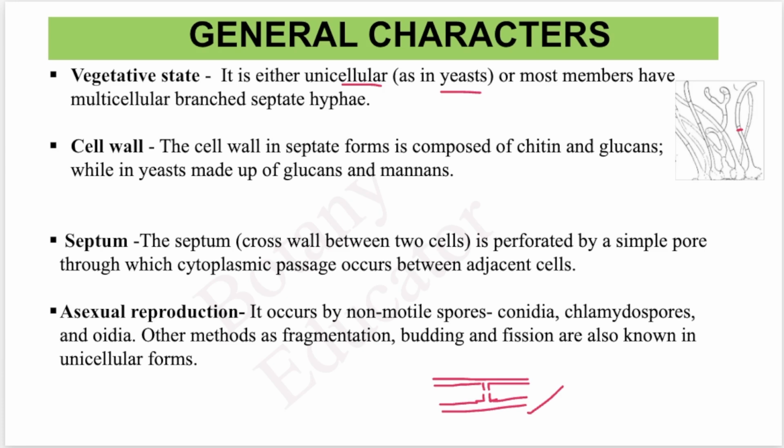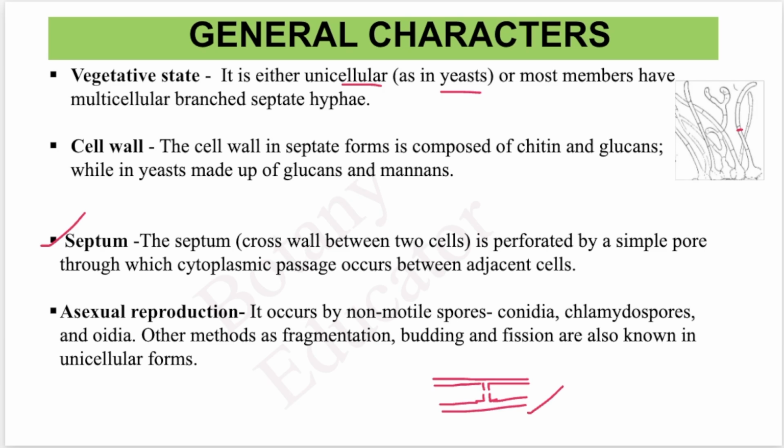The septum is a cross wall between two cells, in which a simple pore is present for the cytoplasmic passage between adjacent cells. This type of movement we find in the vegetative structure.